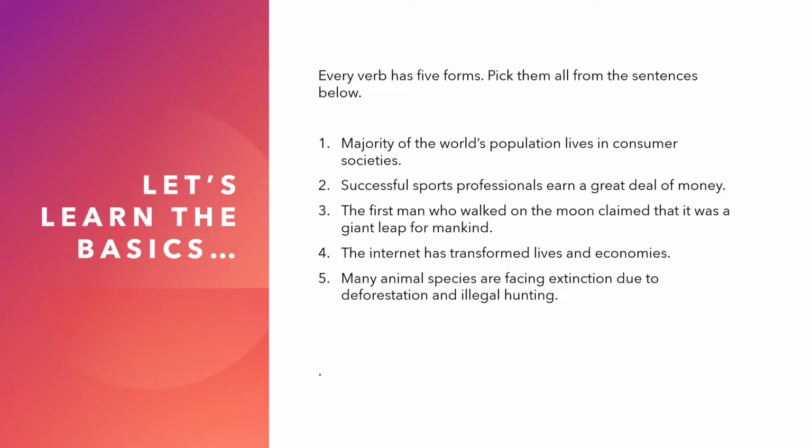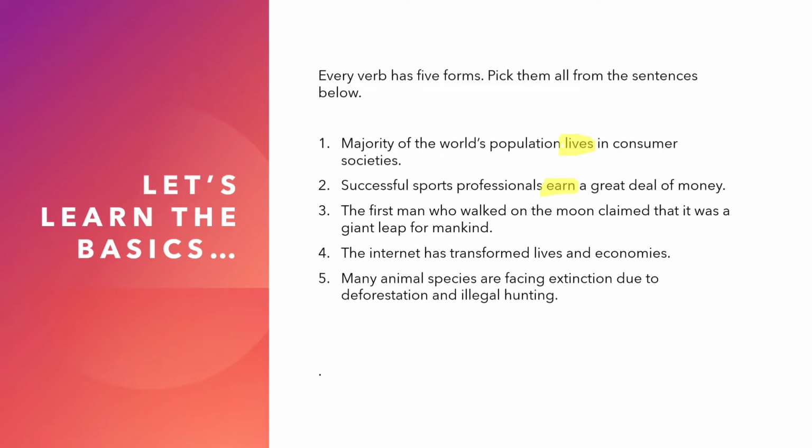And now here you have got some sentences, some 5 sentences. Let us first of all identify the verbs in these sentences. So let us go through that. Majority of the world's population lives in consumer societies. So the verb here is lives. Now next thing is successful sports professionals earn a great deal of money. So what do successful sports professionals do? You can see they earn a lot of money or a great deal of money. So the word earn is the verb here.